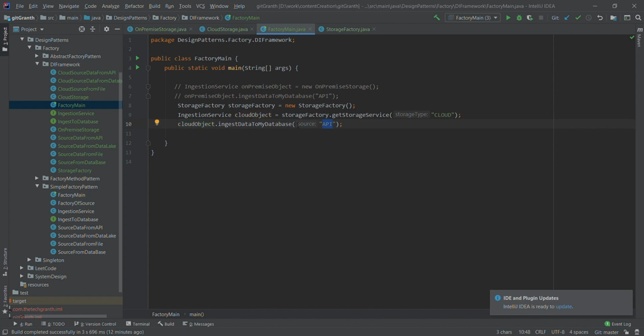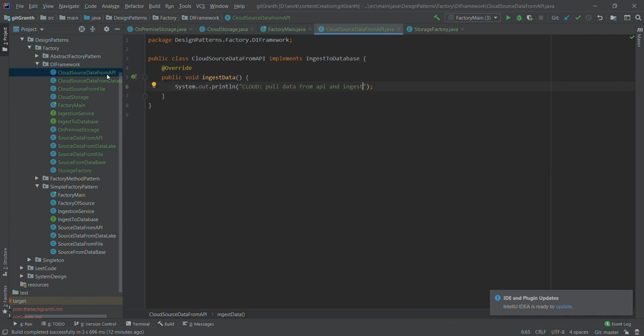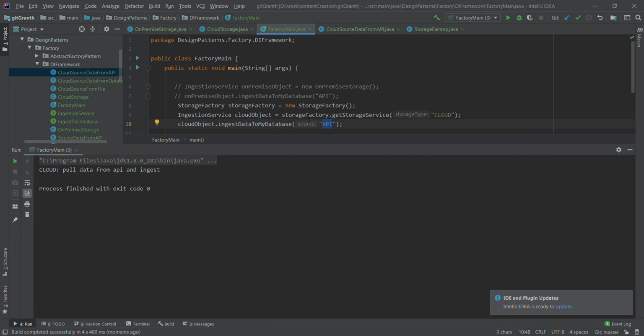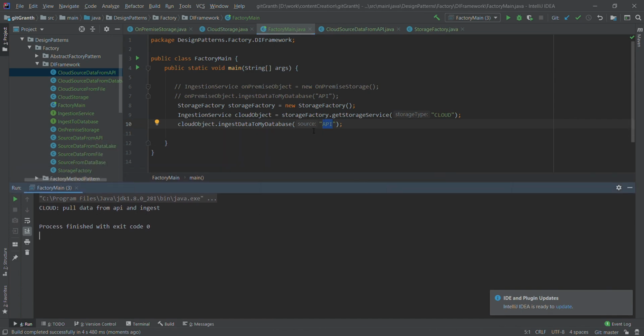What this tells us is that the source from where I have to pull the data will expose the data using an API. I will get the data and ingest that data into a storage which is based on cloud. So ideally this will call the service which is cloud storage data from API, which will pull the data from the API and ingest it into the cloud. This is what the expectation is. Let us run the method and see. Here you see that we are not exposing anything else, and individual subclasses are not exposed to the client. This is pulling data from API and ingesting, and this is for the cloud service.